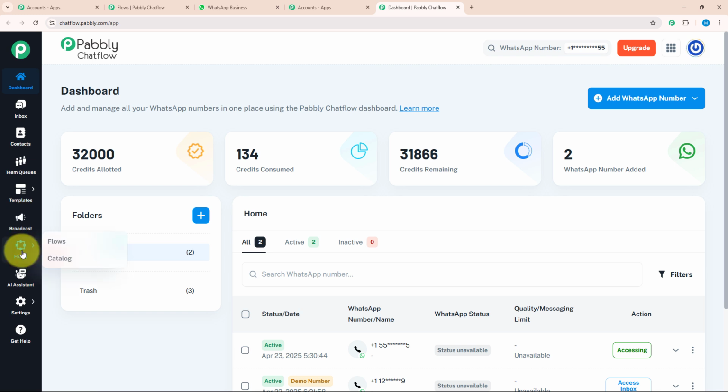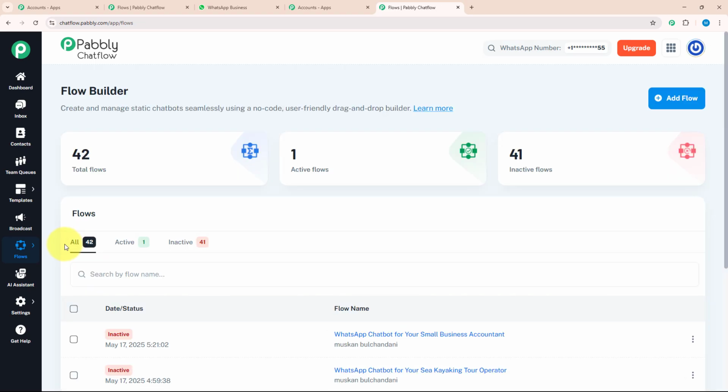Next, there is Flow, which is a powerful tool to create chatbots. After that, there are AI assistant, settings, and get help. If you want to know each feature individually, we have created a separate video for that. Link will be provided in the description box. Okay, as we got to know about each feature, let's get started building the flow. For that, you need to click on the flow option and you will land on the flow builder page.